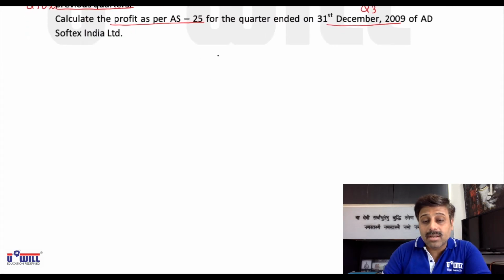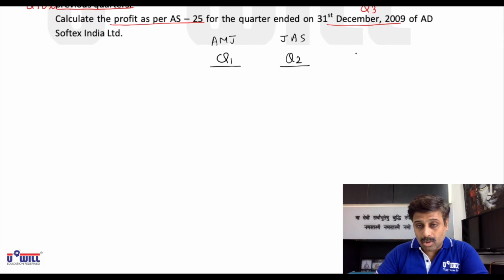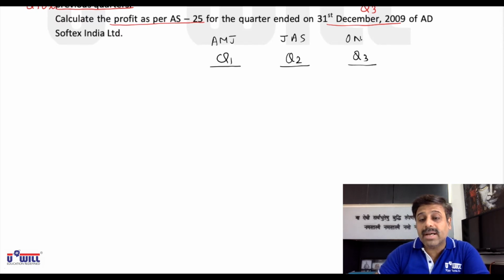What workings? Quarter 1, that is April, May and June. Quarter 2, that is July, August and September. Quarter 3, that is October, November and December. And quarter 4, that is January, February and March. We will be making these workings. What workings we will be making?